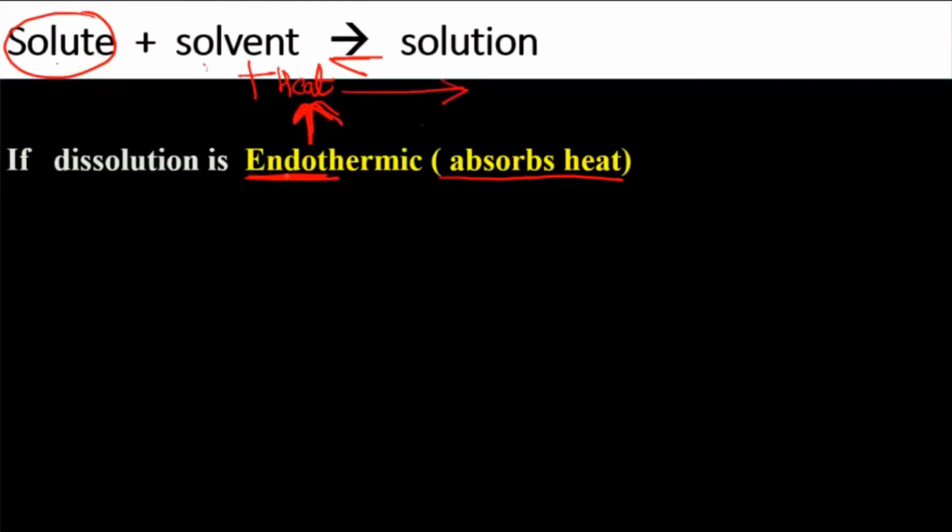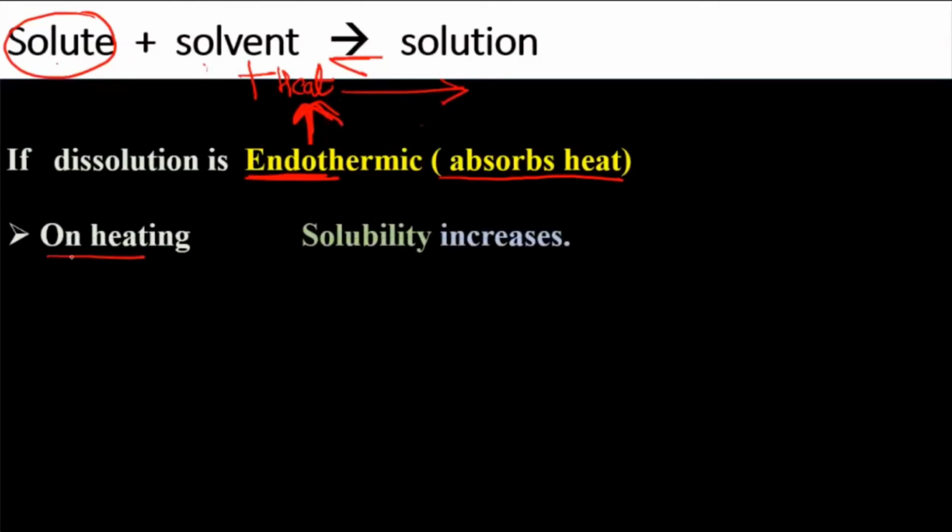So in the endothermic case, if you are supplying the heat, more solution will be formed, means that heat energy will be taken and they will move to the solution side. In that case, this solute will get dissolved to form a solution. So remember, in the endothermic case, when you are heating, the solubility of that particular solute in the solution will start increasing. They will proceed in the forward direction.